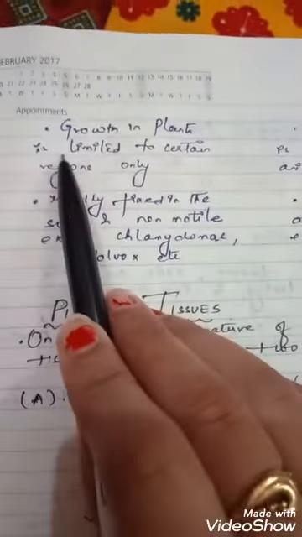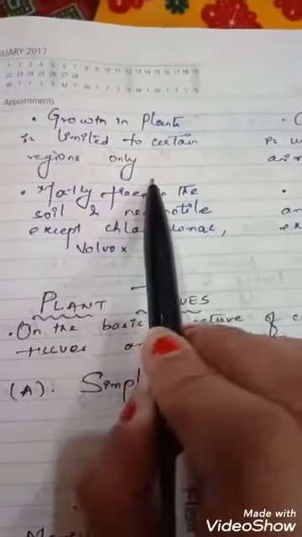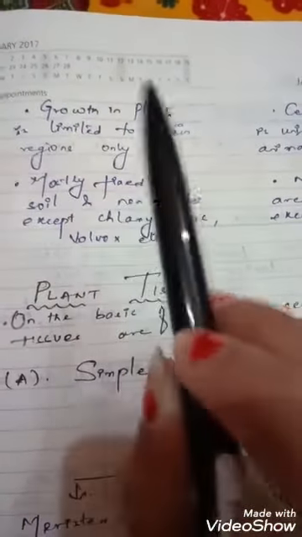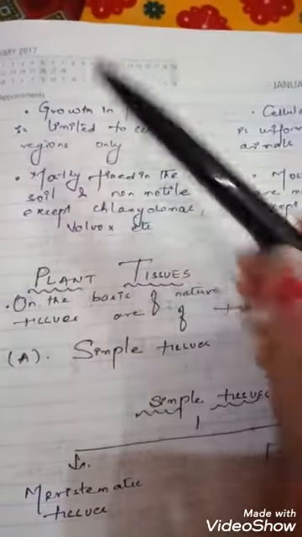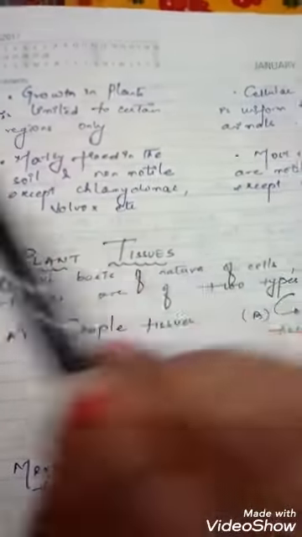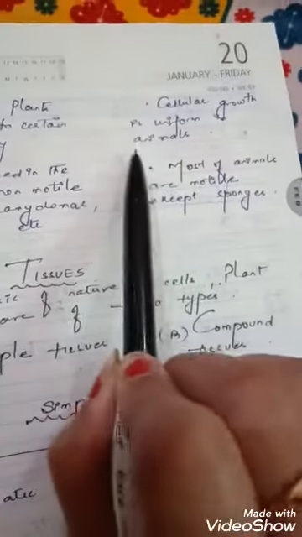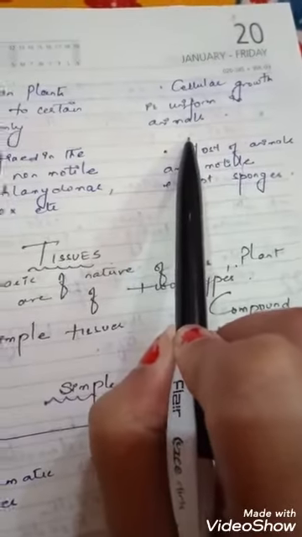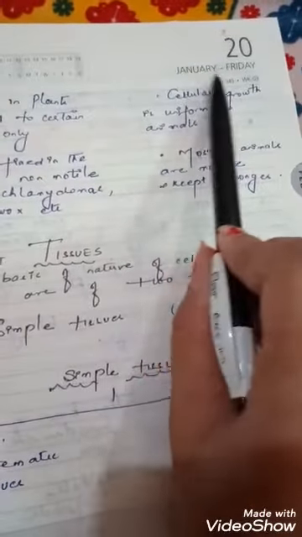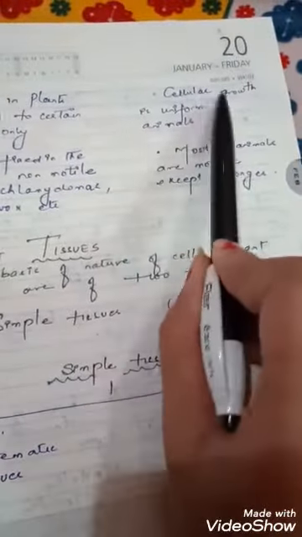Growth in plants is limited to certain regions only, like growth towards the stem, growth towards the apexes or growth towards the roots. But cellular growth is uniform in animals. We can see in animals it grows uniformly in the whole body.